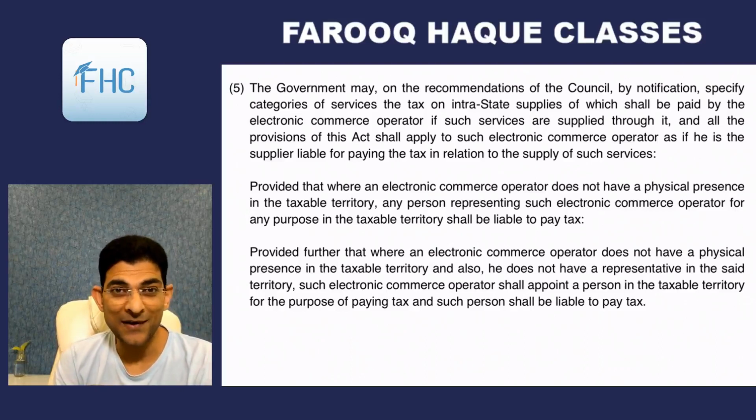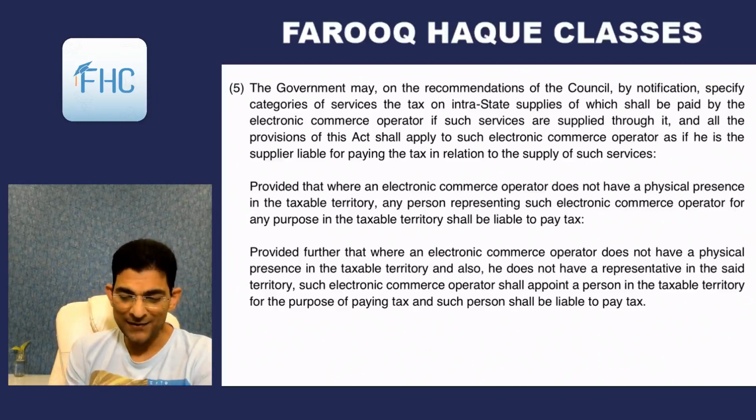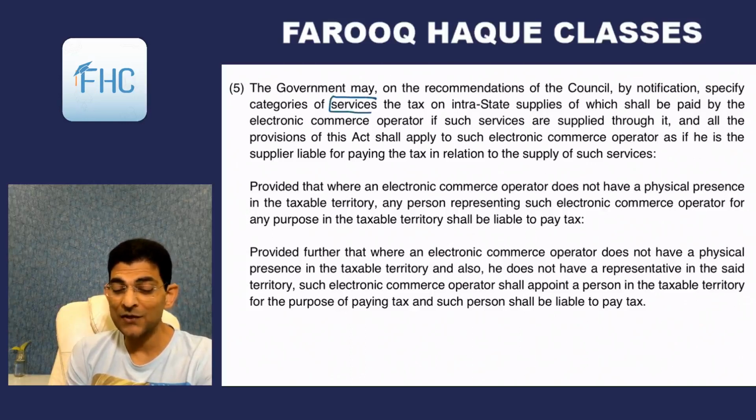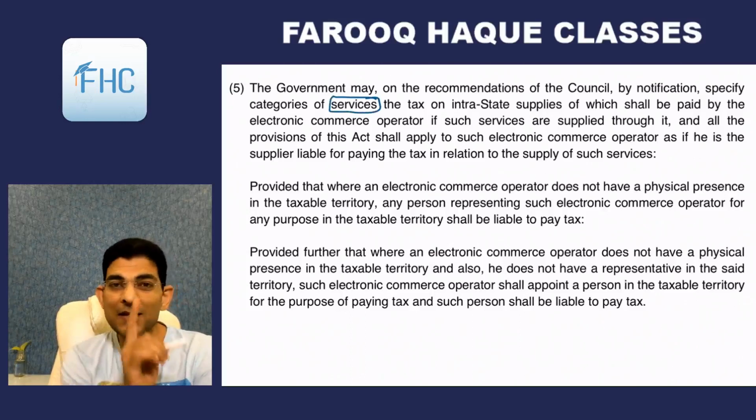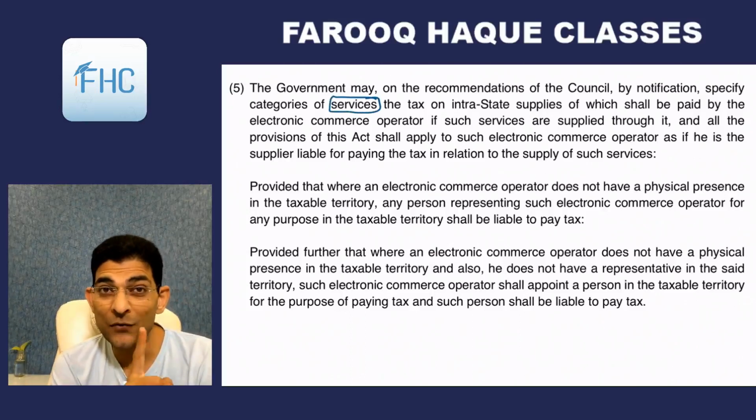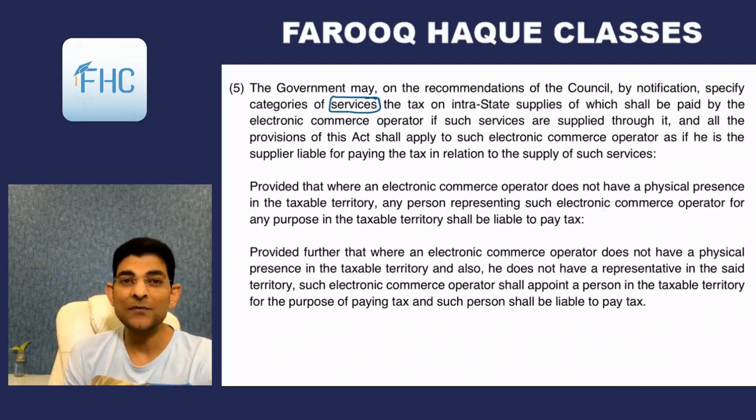So who is this middleman? Let's see. The government may, on recommendation of the council, by notification specify categories of services, underline here services. So 9(5) is only for services, and we'll see which services also.